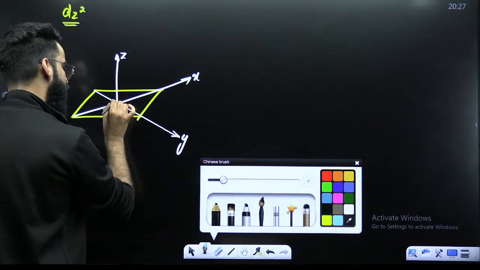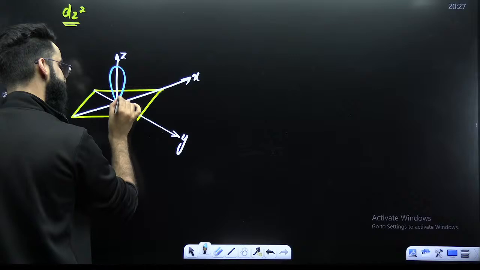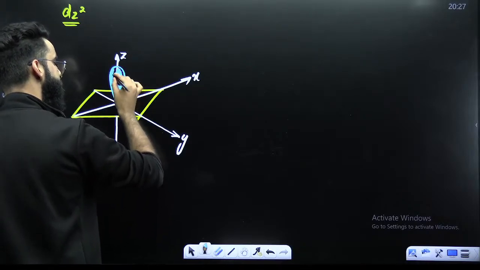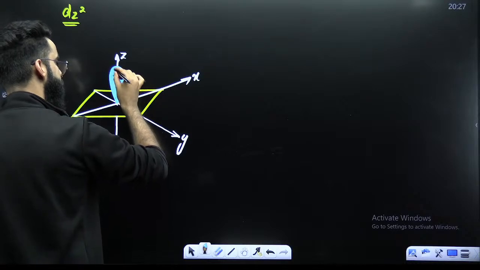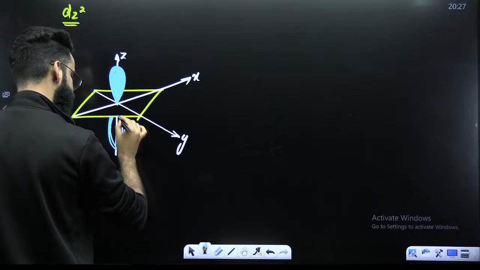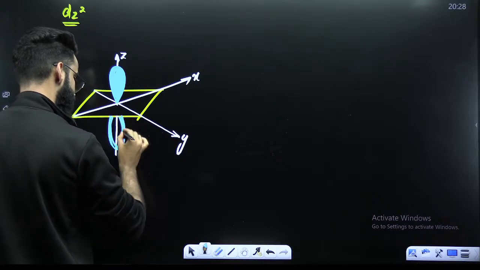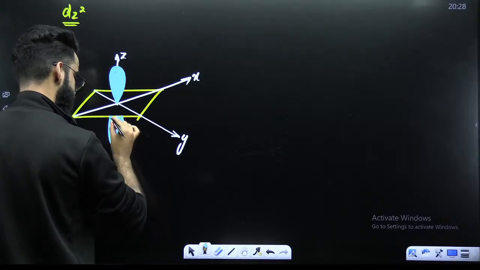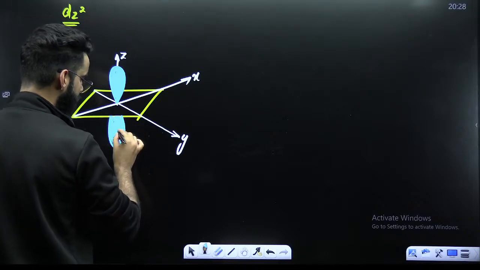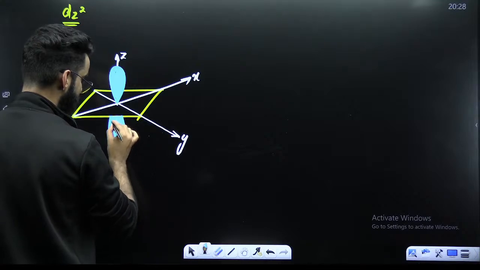Now guys, first of all, you will find electron density over here along this axis. This is the electron density which I'm showing. Similarly, over here, you'll find electron density like this. Now, you must be thinking it looks like a pz, but there is something also missing.